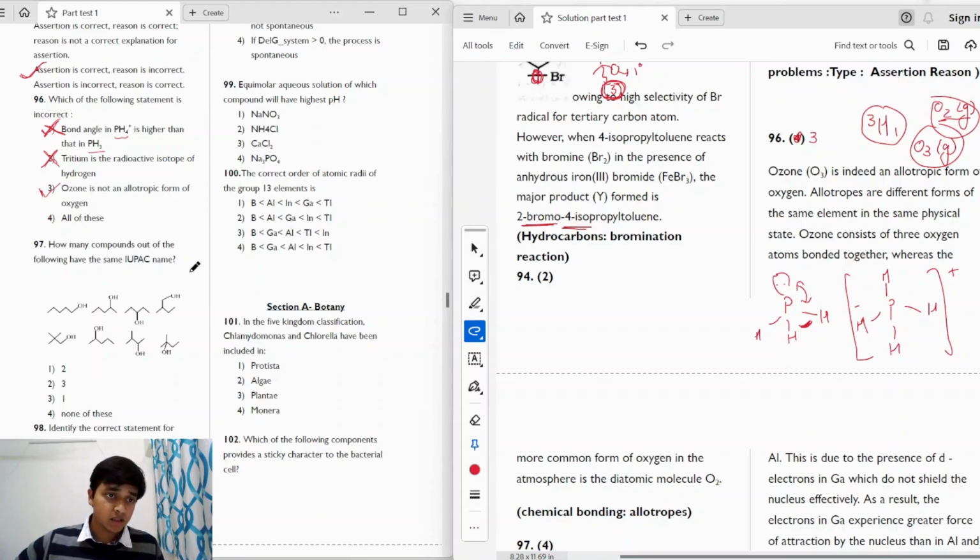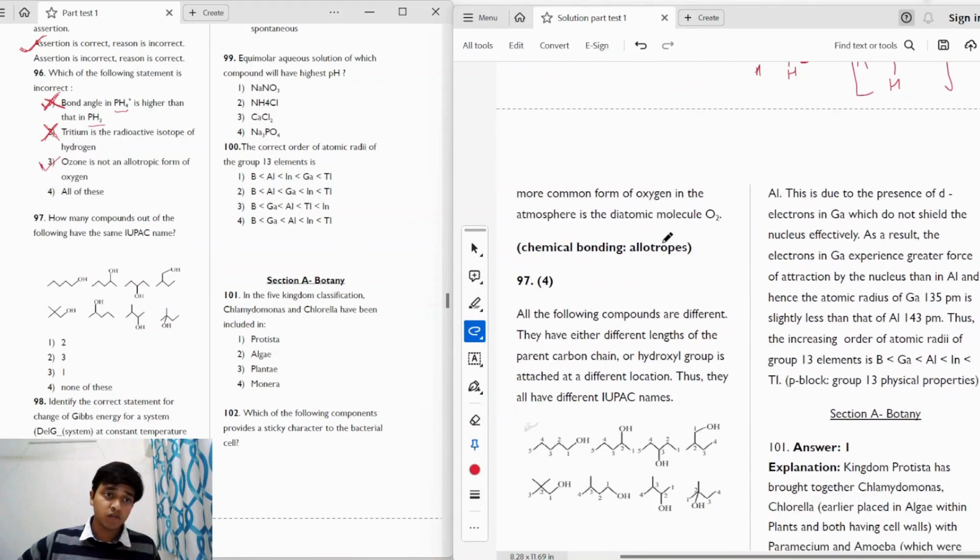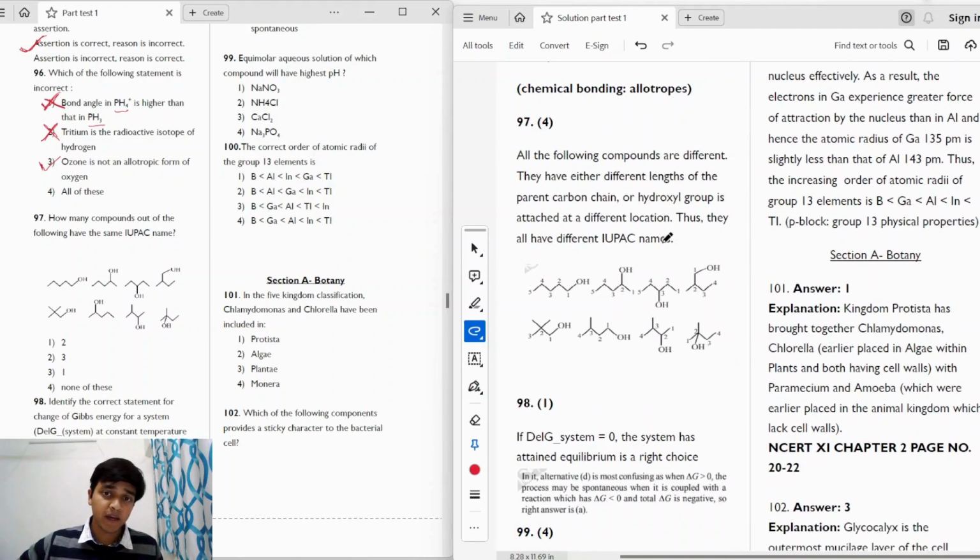Moving on to the next question. The question says, how many compounds out of the following have the same IUPAC name? So we have been given 8 different compounds, right? And we have to find out how many of them will have the same IUPAC name.